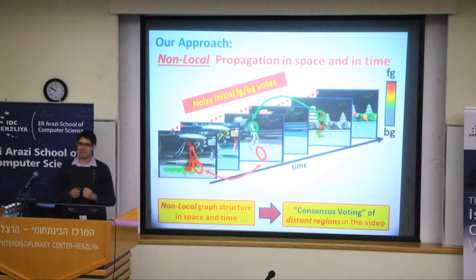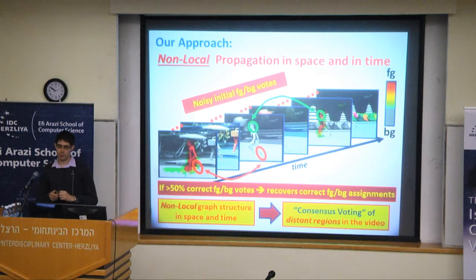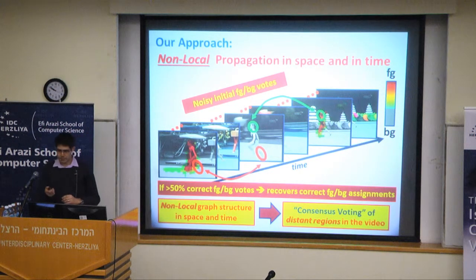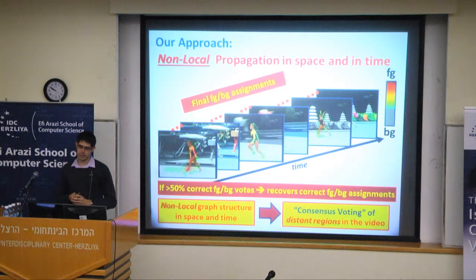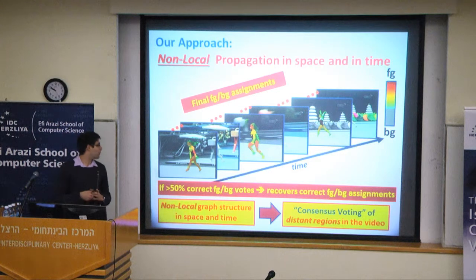Well, this depends on how noisy the initial votes are to begin with. And it turns out that if at least 50% of the votes are correct to begin with, then you can actually recover the correct foreground-background assignments. We'll see an example of that. Here are the final foreground-background assignments after the consensus voting, and we can see they correspond to a very good segmentation of the girl. They sit almost only on the girl. Okay, so this was a high-level overview of our approach, and now let's get into the details.